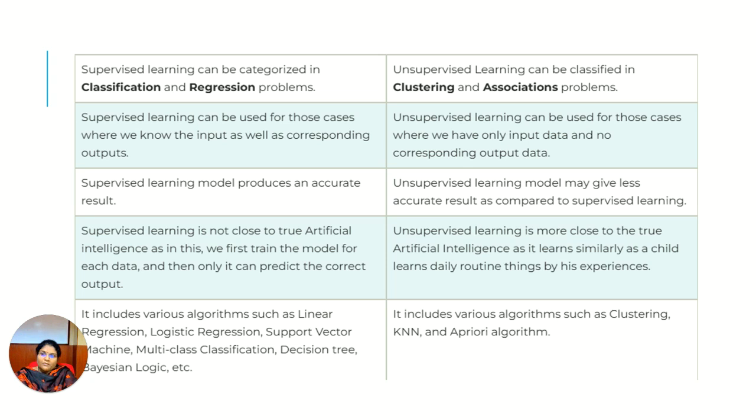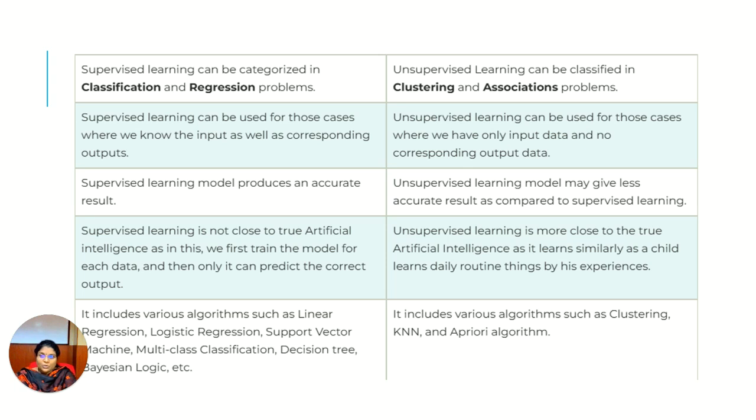And as we usually say, supervised learning is not close to artificial intelligence. We first train the model for each data and then only can we predict the correct data. But unsupervised learning is more close to artificial intelligence, as it learns similarly to a child learning during the daily routine, whatever it does. And again, through experience, it just clusters or associates the data.